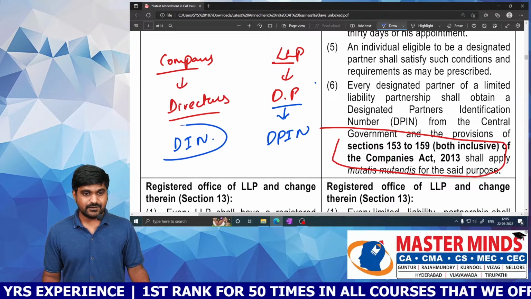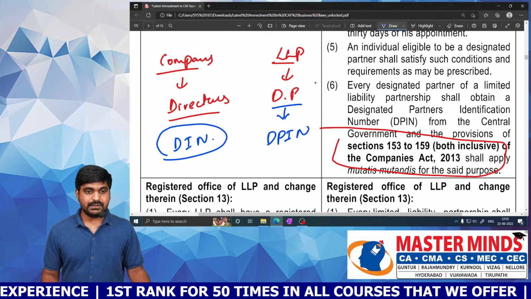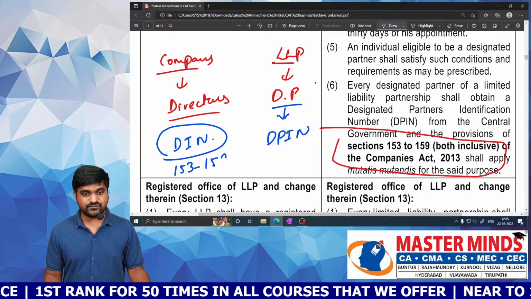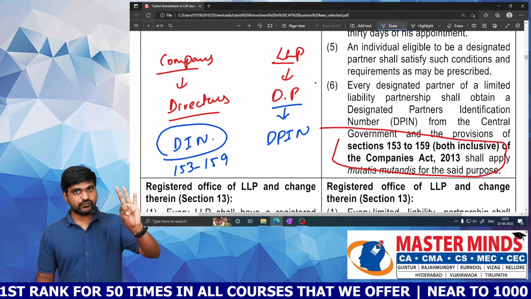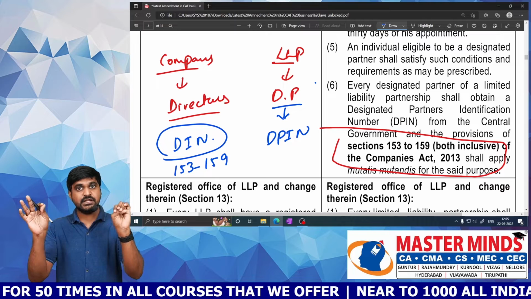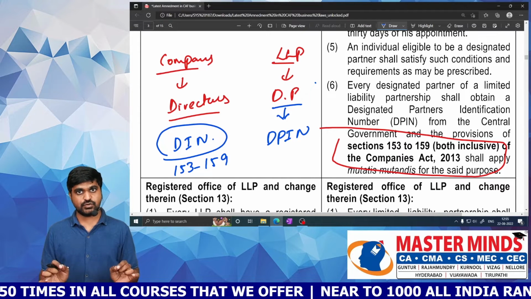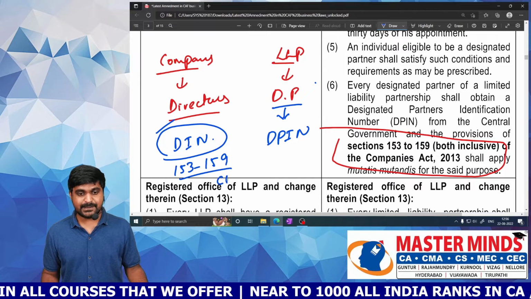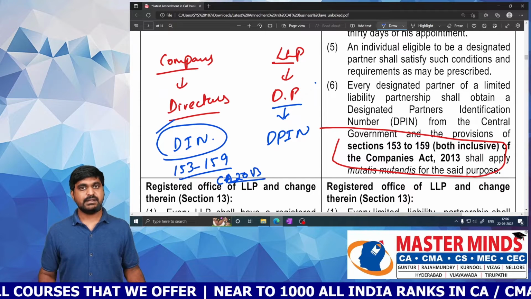For holding DIN, directors must comply with sections 153 to 159, that is 153, 154, 155, 156, 157, 158, 159. Total 7 sections they need to follow in order to hold DIN, as per the Companies Act 2013. Now what is the amendment?